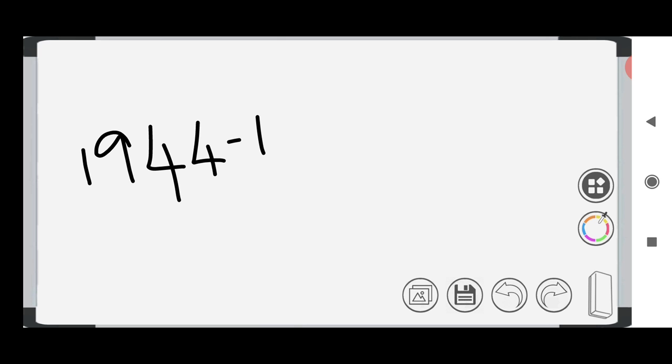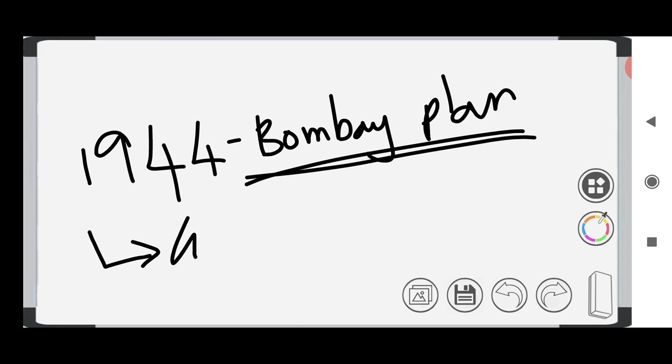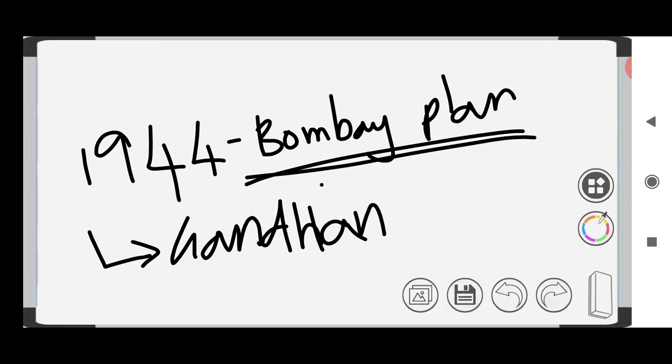Then we have another plan in 1944, the Bombay Plan. In the Bombay Plan, major industrialists met, and they had a thought of bringing our Indian economy in a capitalist form, because they are private sectors, right? And another plan in 1944 itself is the Gandhian Plan. The Gandhian Plan was made by Narayana Agarwal. It is a village based economy. Gandhi always preferred village based economy, so they promoted village based economy.